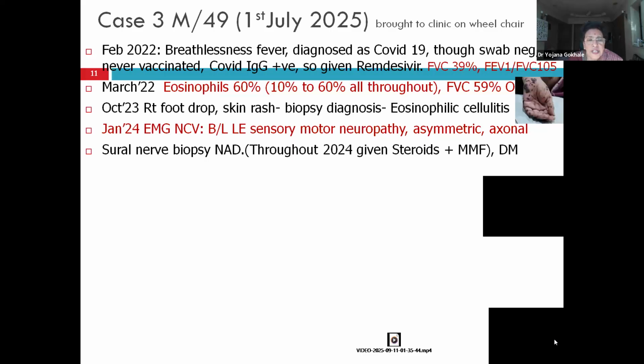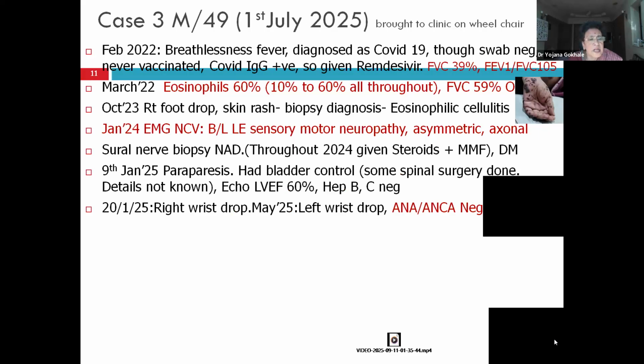His nerve conduction study revealed bilateral lower limb sensory motor neuropathy, asymmetric axonal. Mind you, 80% of axonal neuropathies are because of vasculitis. He was treated till he reached my clinic with steroids and mycophenolate mofetil. He also developed diabetes because of steroids and was accordingly on treatment.